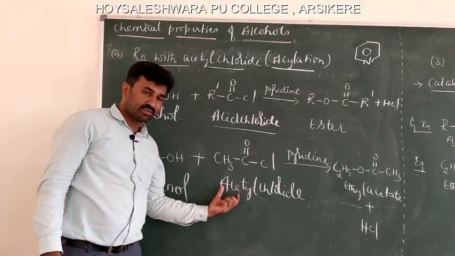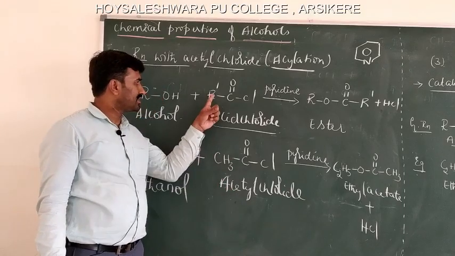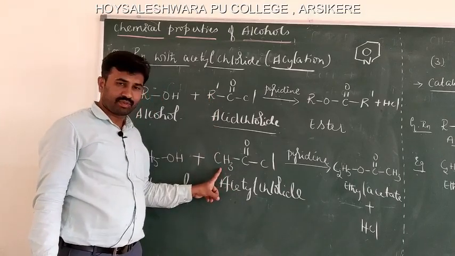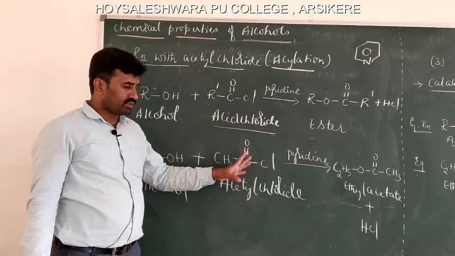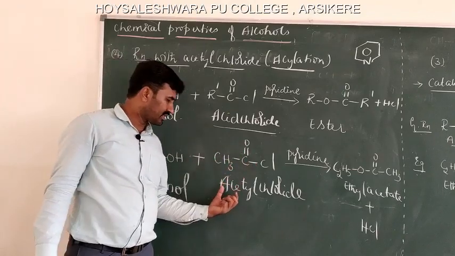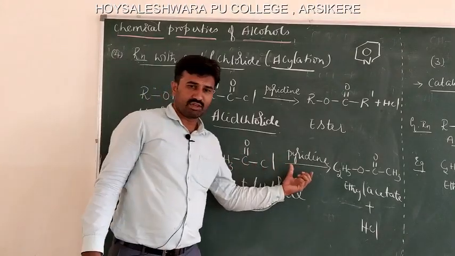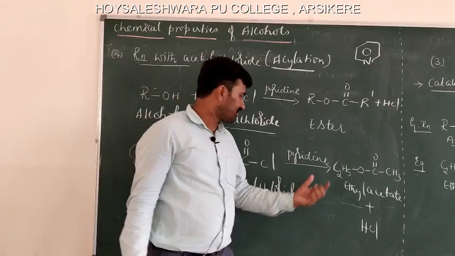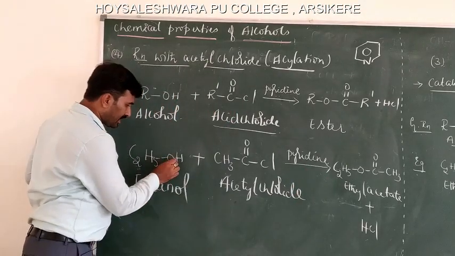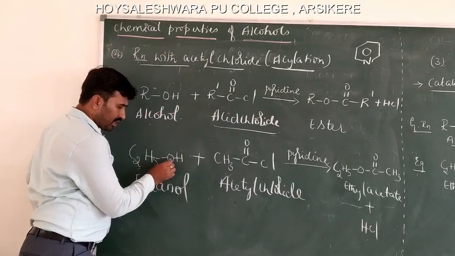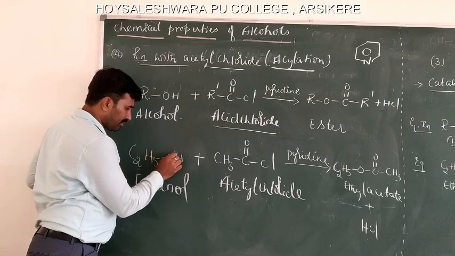Ethanol reacts with acetyl chloride. I replaced R dash by CH3 and COCl. CH3COCl is acetyl chloride. In presence of pyridine as a catalyst, the bond present between oxygen and hydrogen atom is breaking.